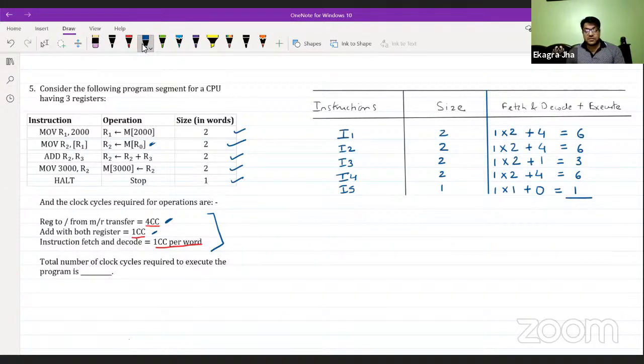In total, the number of total cycles will be 6 plus 6 is 12, plus 6 is 18, plus 4 is 22. So 22 clock cycles are in total required by the given program segment based on their fetch, decode, and execution as per the question given.